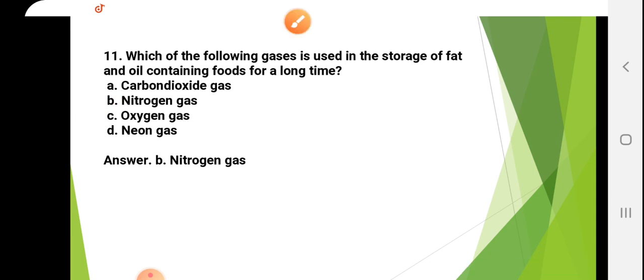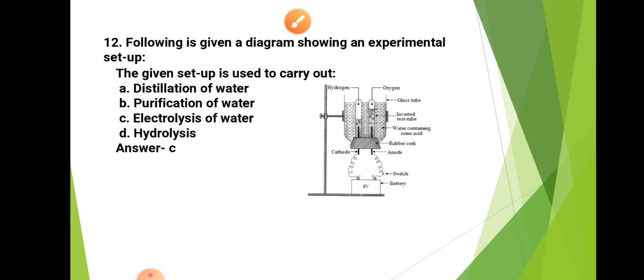Okay, so the next question is: following is given a diagram showing an experiment setup. The given setup is used to carry out what? From this diagram, this is representing the electrolysis of water. So C is the right answer.